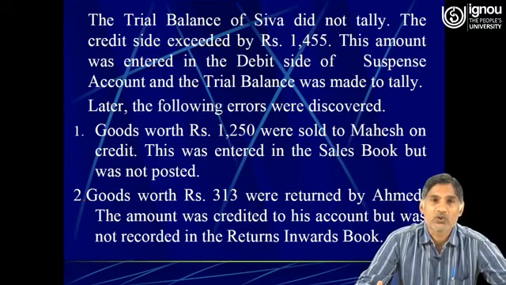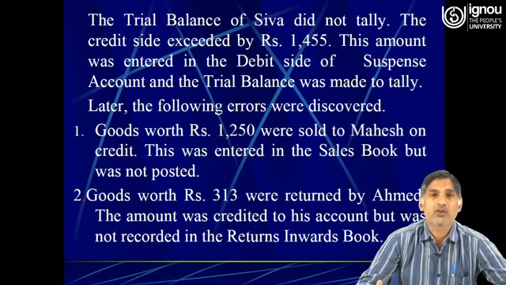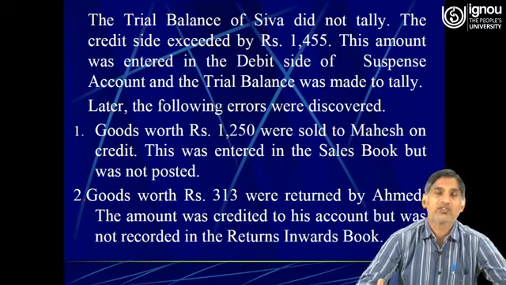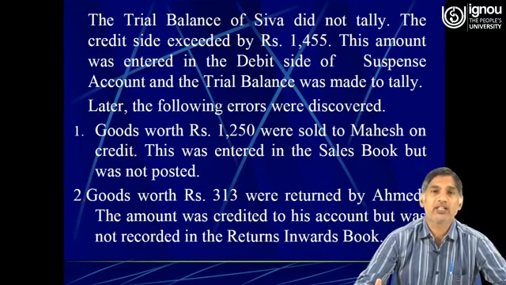First one is goods worth rupees 1250 were sold to Mahesh on credit. This was entered in sales book but was not posted. So well friends, goods worth rupees 1250 was sold to Mahesh on credit.